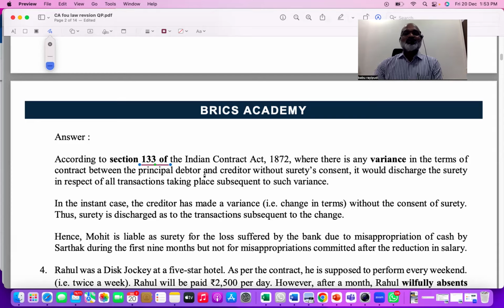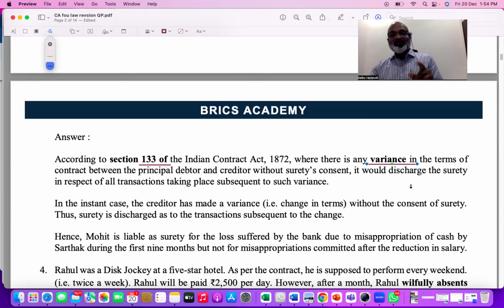In the first paragraph, I'm trying to explain the concept: where there is any variance in the terms. The keyword is variance. The moment you read the question, you should understand the problem in the first 3-4 lines. When I was reading that question, I told you there was a decrease in salary. The original salary was 50,000. That means there was an understanding between creditor and debtor regarding the change of terms and conditions, and these changes are supposed to be communicated to the surety, but it was not communicated.